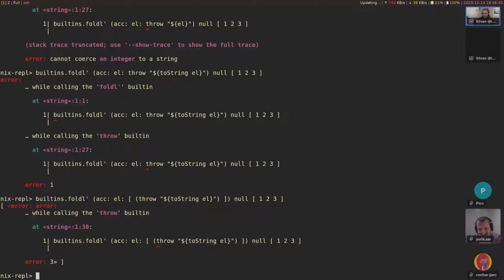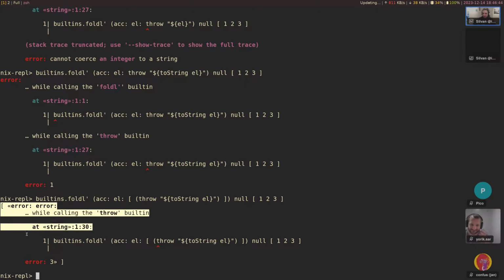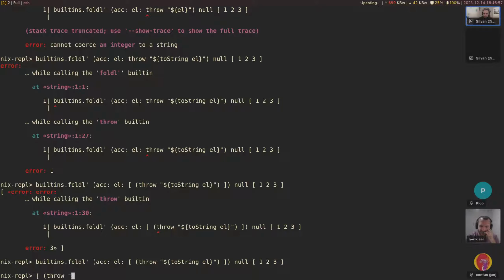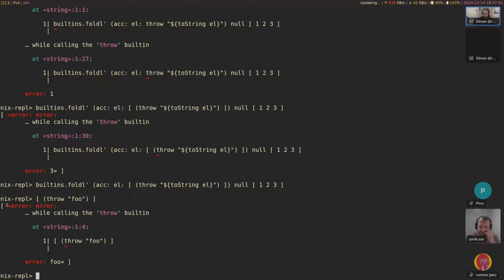this is terrible for demonstration because Nix REPL does a strict evaluation on its results. So instead, it doesn't, does it? It does. So if we do this, throw foo, it evaluates it deeply. It just doesn't show. If you have a thunk there, then it will show a thunk, right?